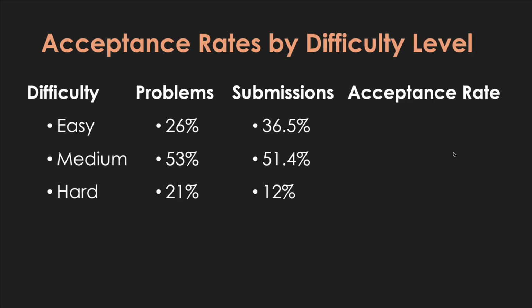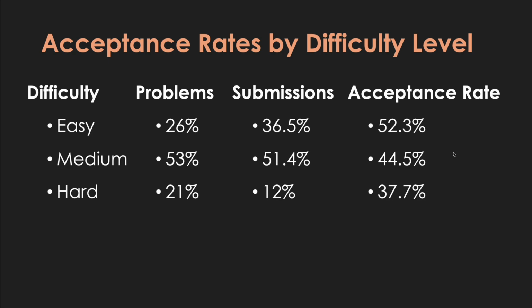And acceptance rate. So across these difficulty levels, what is the acceptance rate? Acceptance rate is when you submit a solution, how often does LeetCode accept it as the correct solution? So for easy, it's 52.3%. For medium, a little lower at 44.5%. And for hard, as expected, it's the lowest at 37.7%. So across all the submissions, these are the acceptance rates per difficulty level.